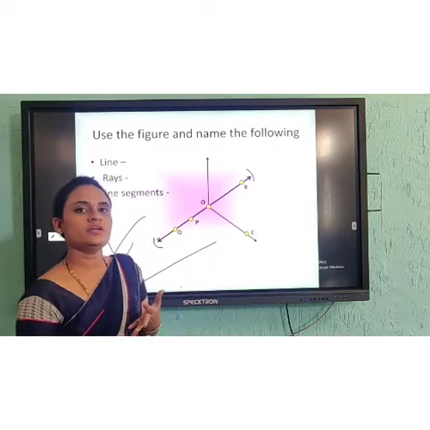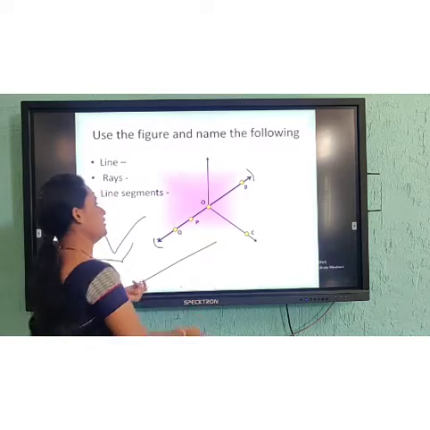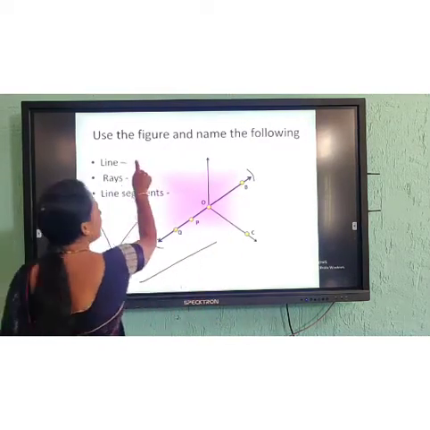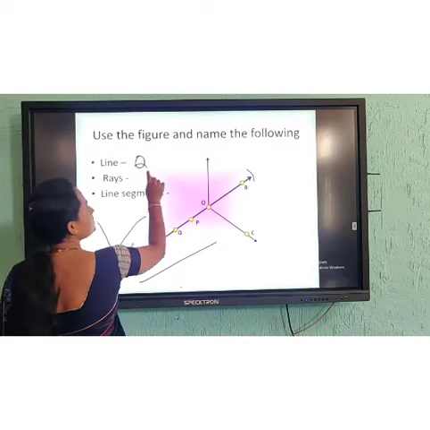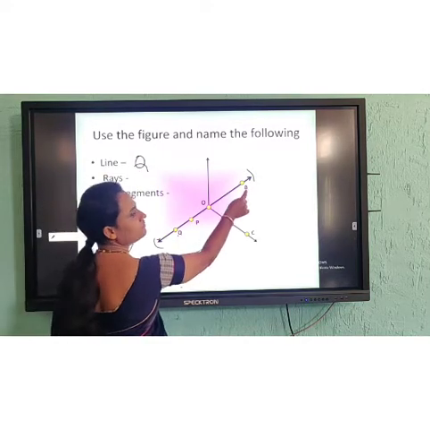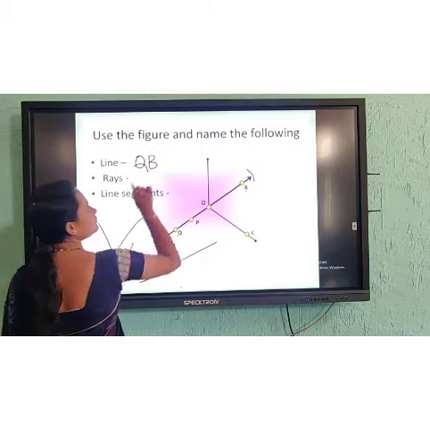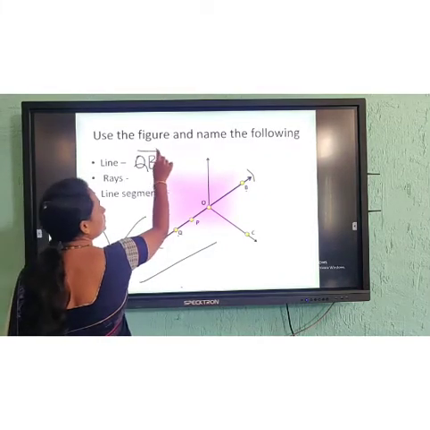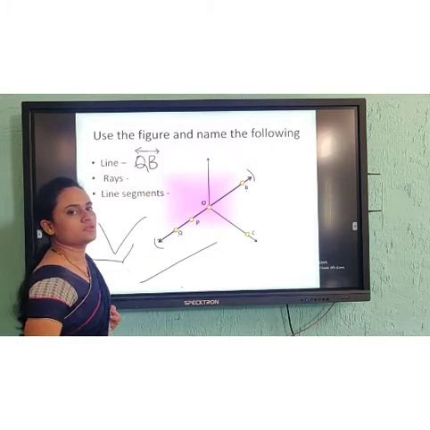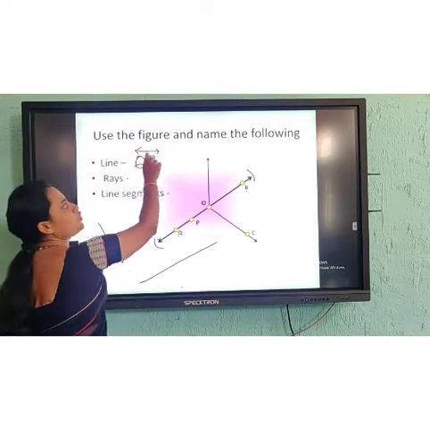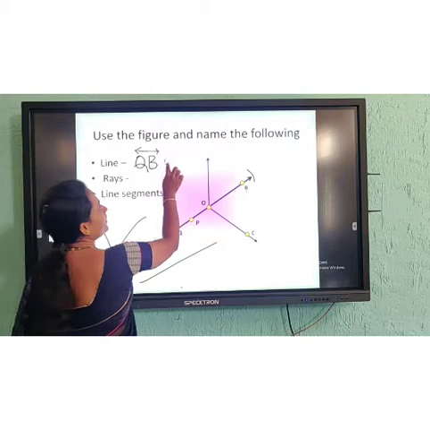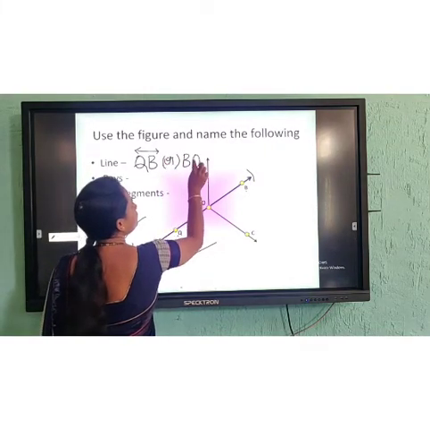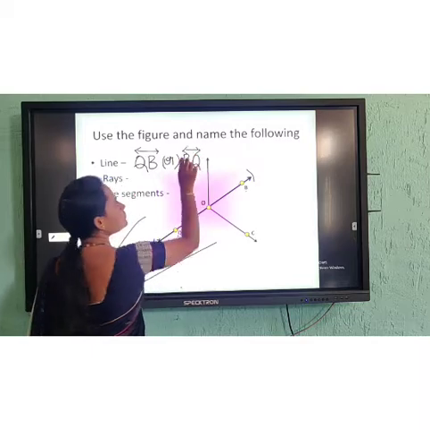How are you going to name it? As these two points are the end points, you can name it Q and B. When naming it, it should be denoted with a bar with two arrows, or I can also write it as line BQ.